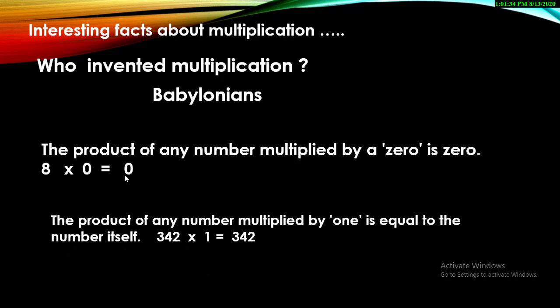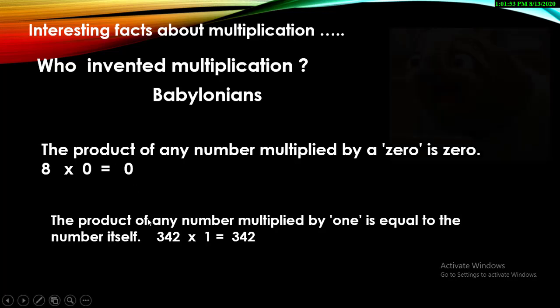And the next important thing is the product of any number multiplied by 1 is equal to the number itself. Whenever you multiply any number by 1, the answer will be the same. There will be no change in the answer. These two facts are something you are going to use in your questions as well.